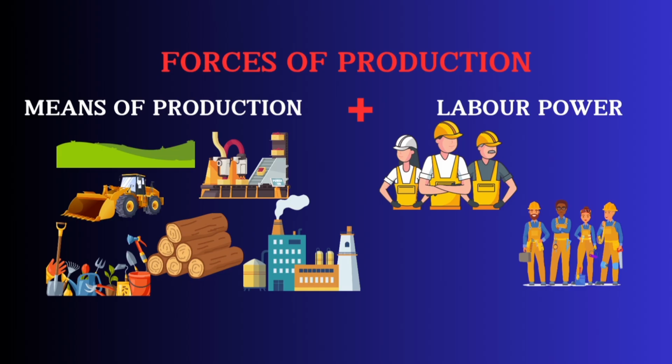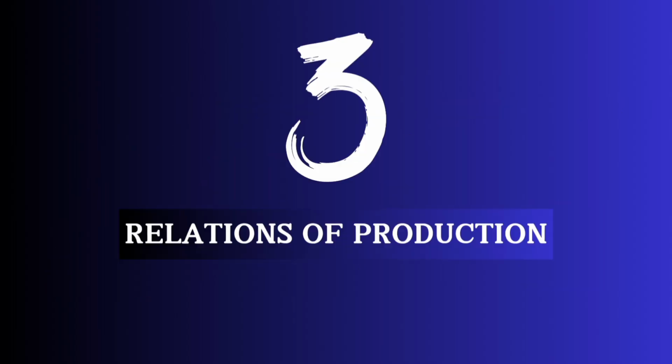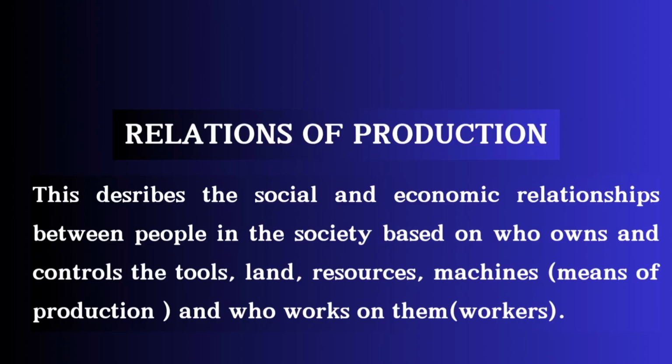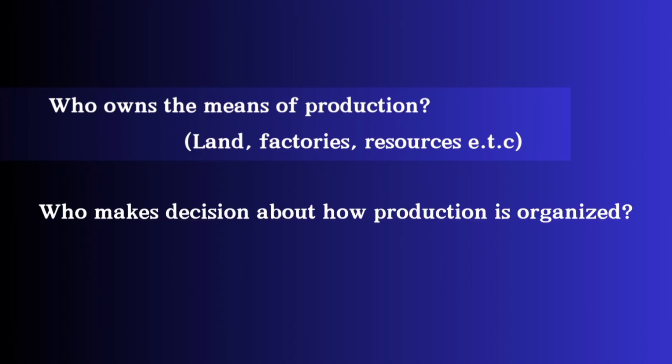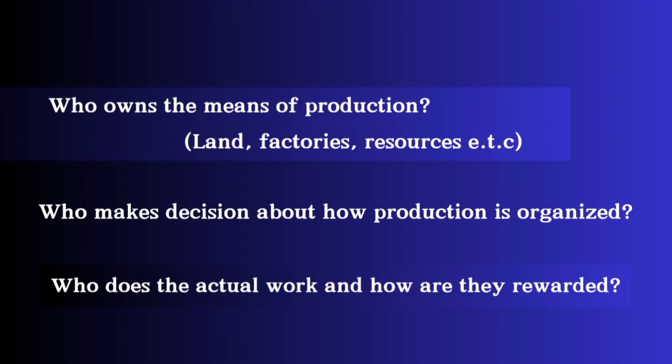We move over to the next, which is the relations of production. The relations of production describes the social and economic relationship between people in the society based on who controls the means of production, that is, the tools, the land, the resources, the machine, and all of that, and those who work on them, that is, the workers. Let's take, for example, it is referring to the relationship between who owns the means of production, those who make decisions about how production is organized, and those who does the actual work and how they are rewarded. All these are the relationship of people that exist in production.